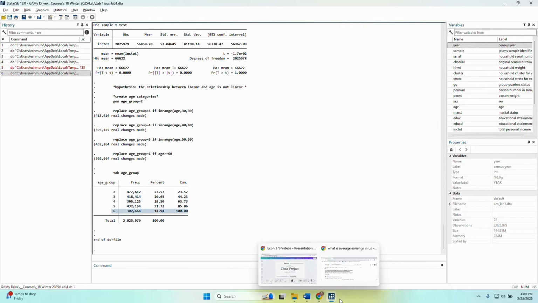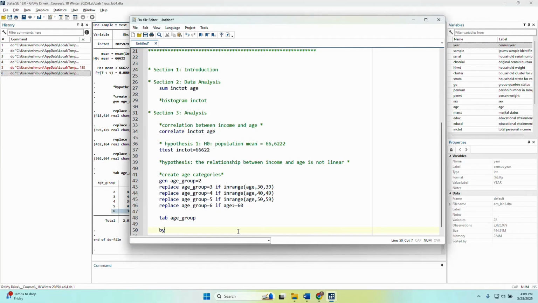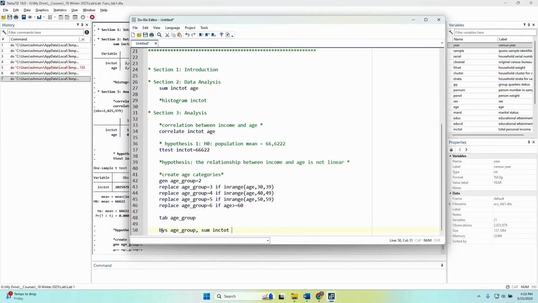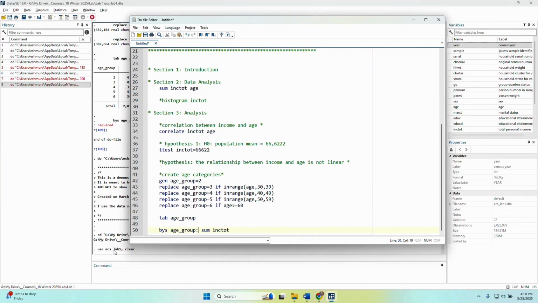Now that I have those groups, I can look at bysort age group: sum inc.tot. So this is now going to calculate the average income for each of these different age groups. And I need to make sure I have a semicolon there.